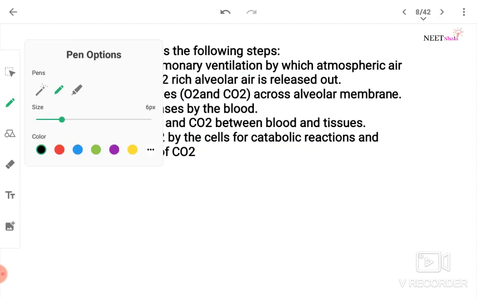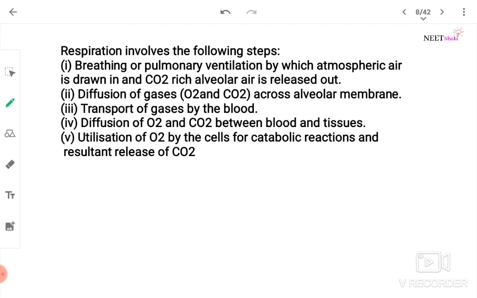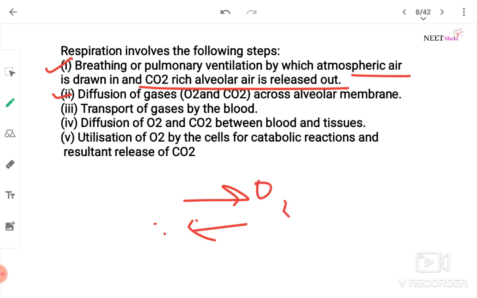Now, again the lines of NCERT. Respiration involves the following steps: breathing or pulmonary ventilation, by which atmospheric air is drawn in and CO2 rich alveolar air is released out. Diffusion of gases O2 and CO2 across the alveolar membrane. Transport of gases by blood.